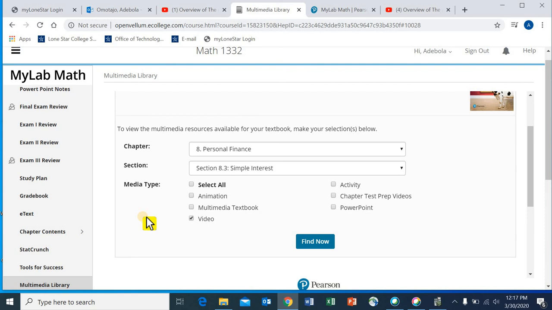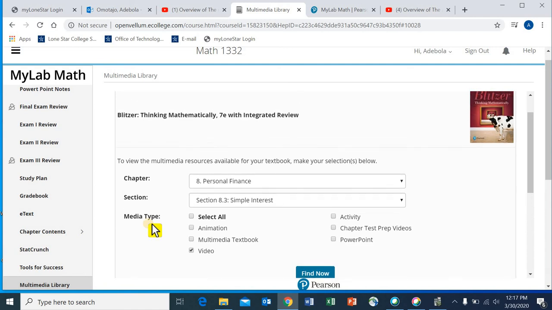So the lab portion will be an extra support. For now, I think it's the last resort. I don't think anyone should busy themselves with the lab, because right now there are more helpful things, such as this video, and you can even use the PowerPoints or multimedia textbook to get more information about the chapter. So that's it. I don't want to spend too much time on this video.